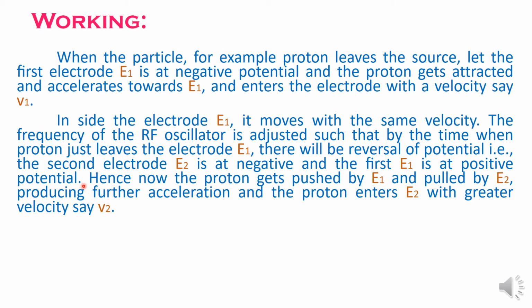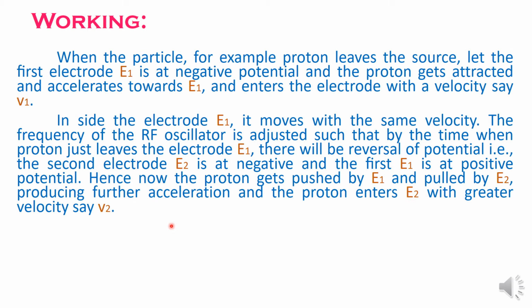As a result, as soon as the proton enters the gap between E1 and E2, it gets repelled by E1 and pulled by E2, gets attracted by E2. As a result, it experiences further acceleration and it enters the electrode E2 with a greater velocity.